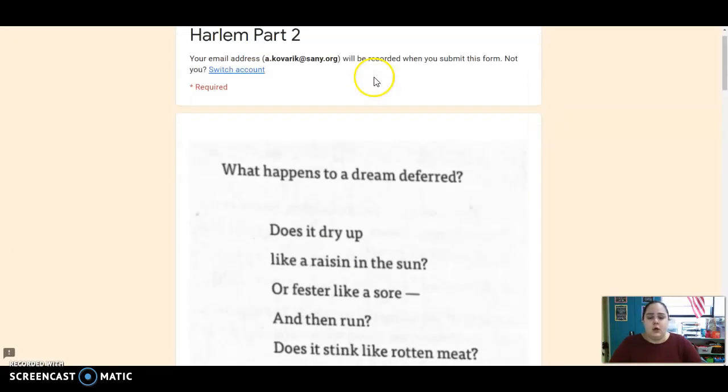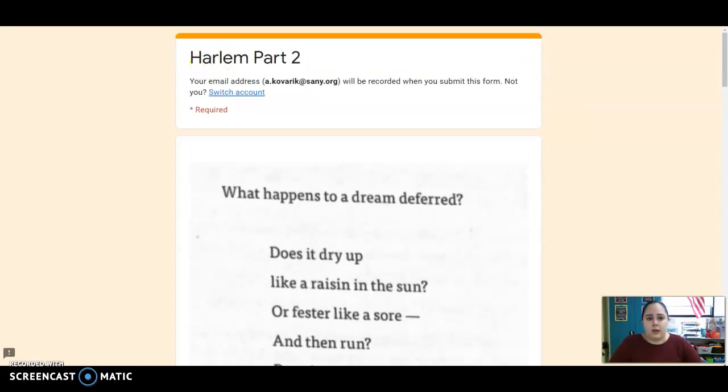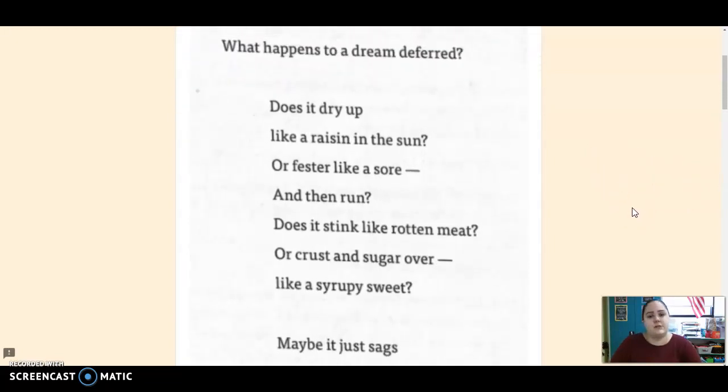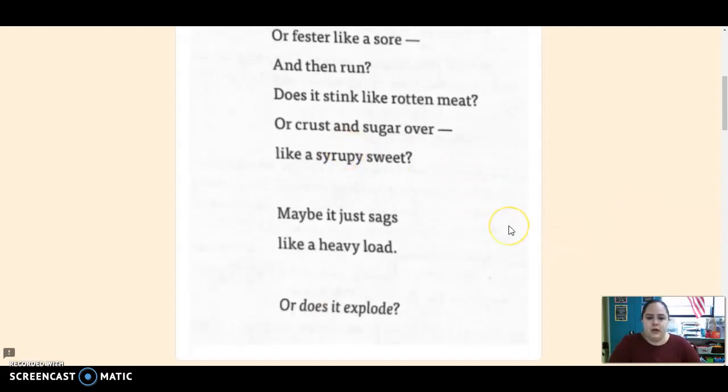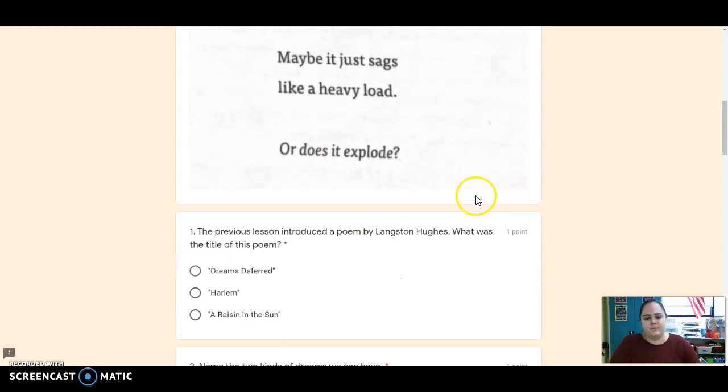It says, what happens to a dream deferred? And this is called Harlem, and it's written by Langston Hughes. What happens to a dream deferred? Does it dry up like a raisin in the sun, or fester like a sore and then run? Does it stink like rotten meat, or crust and sugar over like a syrupy sweet? Maybe it just sags like a heavy load, or does it explode?